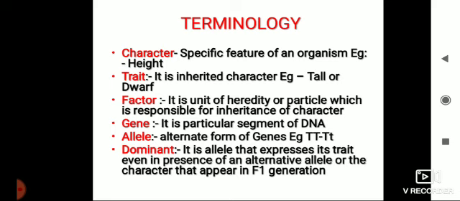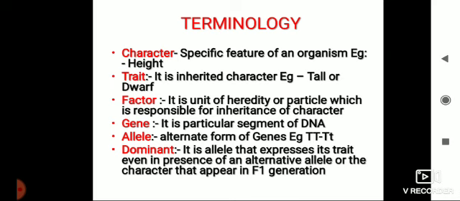Allele. Allele is an alternate form of the gene. Now, for example, letters, capital T, capital T, small t. So genes always appear, or are found, in pairs. So if the capital T is dominant, small t is recessive. So it is an alternate form of the gene, or the pair of the gene is called the allele.